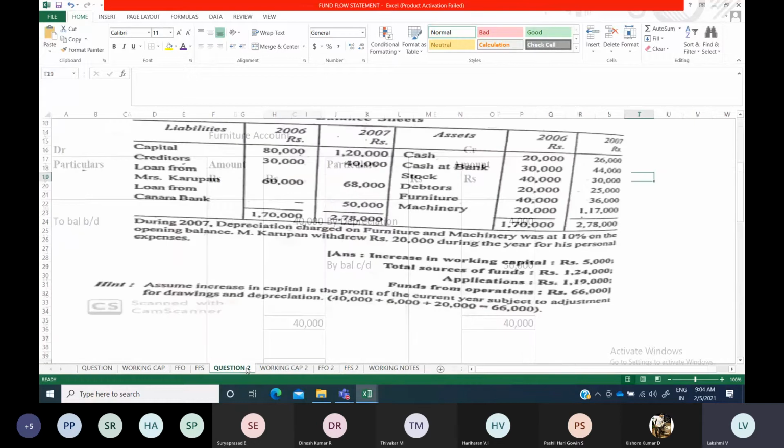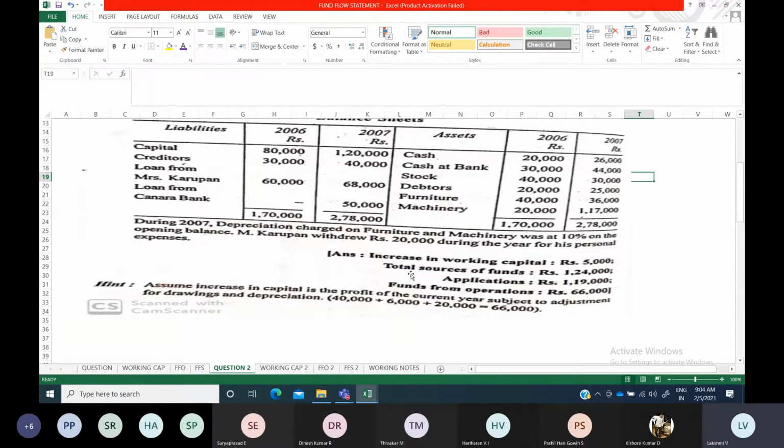Similarly, you have to prepare even the machinery account. Only then will you come to know whether you have purchased or sold machinery, because this information you will take to the fund flow statement under either sources of funds or application of funds. Sale means you will show it under sources, purchase means you will show it under application of funds. For that purpose only we are preparing all these working notes. So in order to find out purchase or sale, before preparing your fund flow statement, you have to compulsorily prepare these working notes, because if information like depreciation is given, you have to prepare this account.